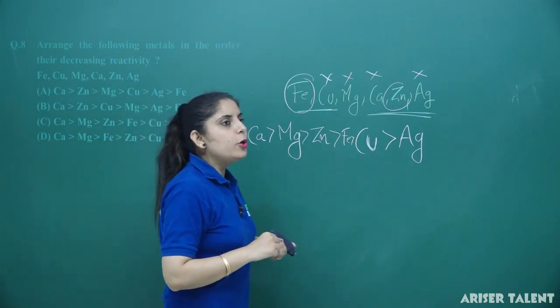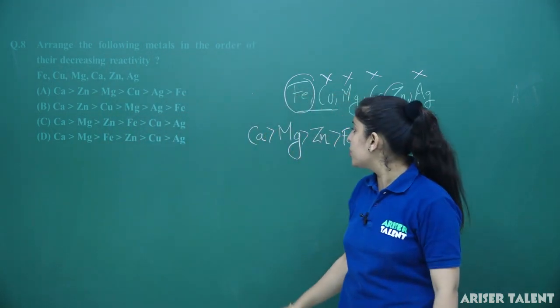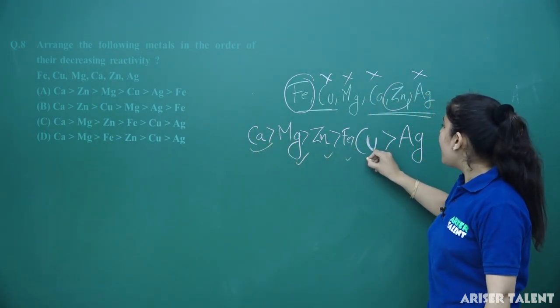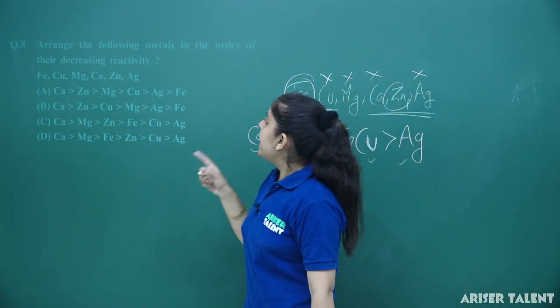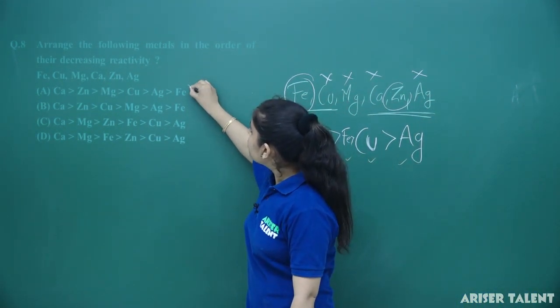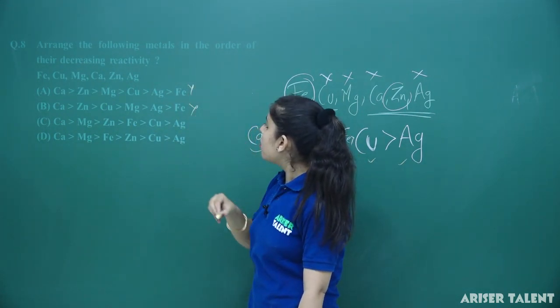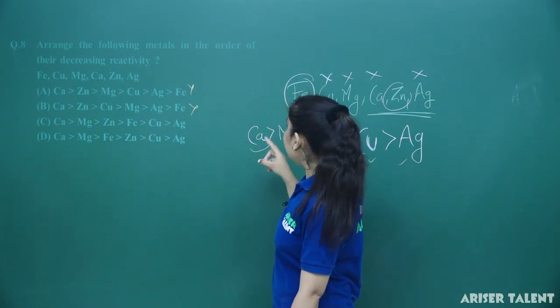So, I have told you, you have to remember the reactivity series for doing such type of question. So, the first element is calcium, magnesium, zinc, iron, copper and silver. So, let's check the options here. Calcium, zinc, magnesium, this is absolutely wrong. Calcium, zinc, copper, again this statement is wrong. Calcium, magnesium, zinc, iron, copper and Ag.